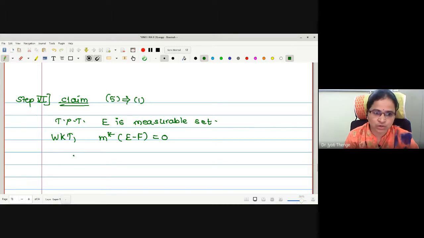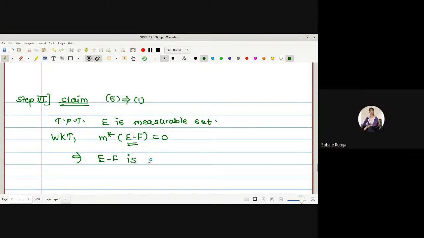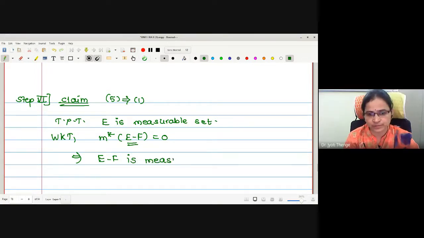If the outer measure is 0, what is the nature of E minus F? Whether it is measurable or not? Yes, it is measurable. It is a measurable set. What about the set F?